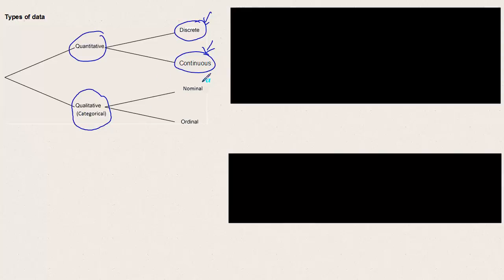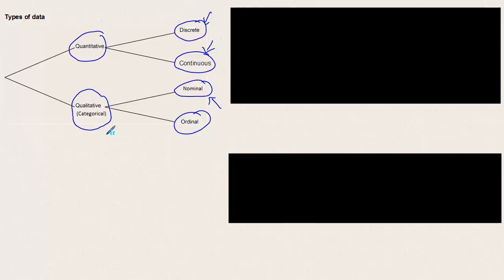Qualitative splits into nominal and ordinal. Nominal means purely a naming type thing, such as brown is the name that we give to that color. So things like hair color would be nominal data.